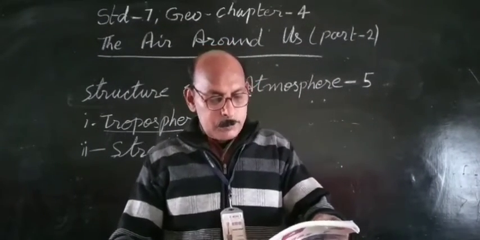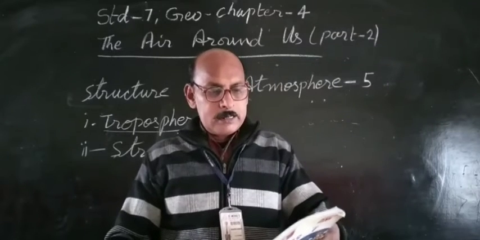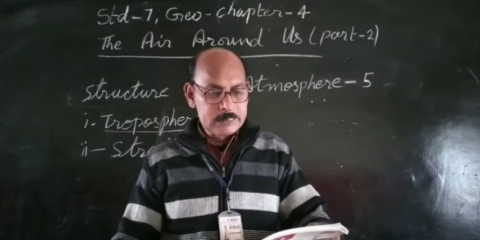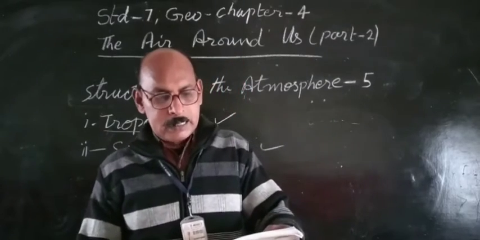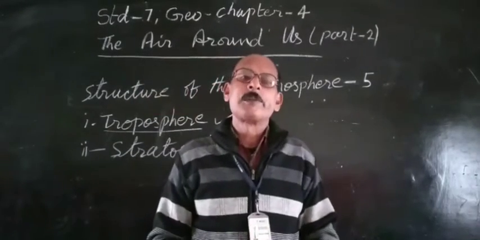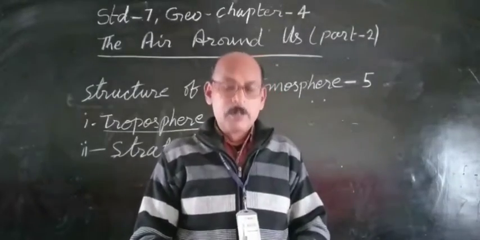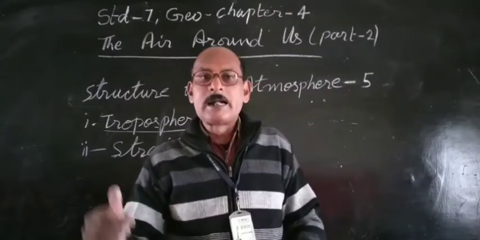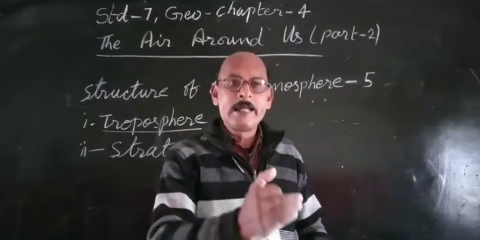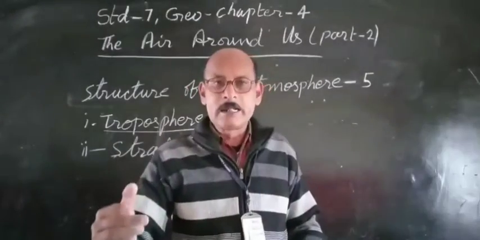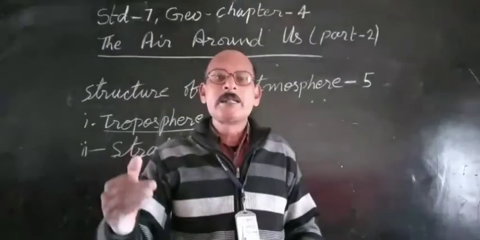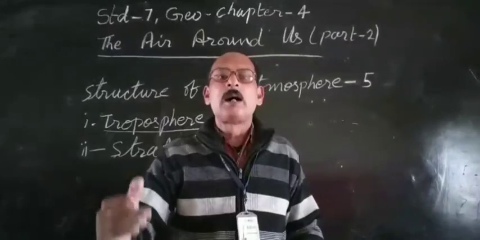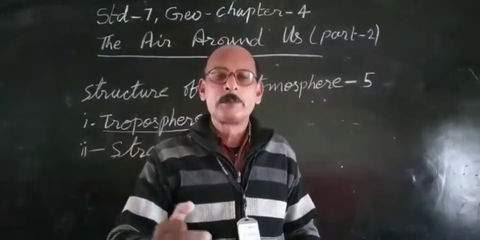The stratosphere extends to a height of 50 km from the surface of the earth. It lies above the troposphere. So talking from the earth's surface, after the 18 km at the equator and 8 km at the pole, the next layer that starts is stratosphere, and it is found up to 50 km from the earth's surface.